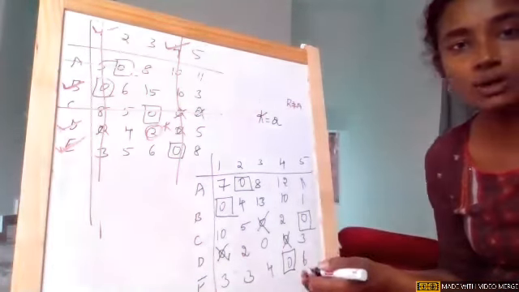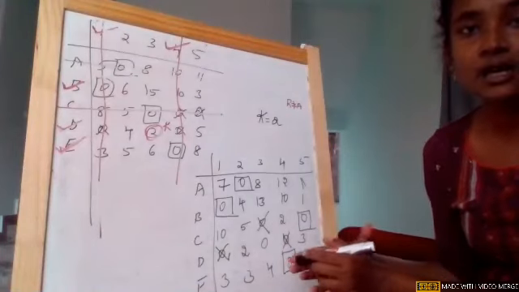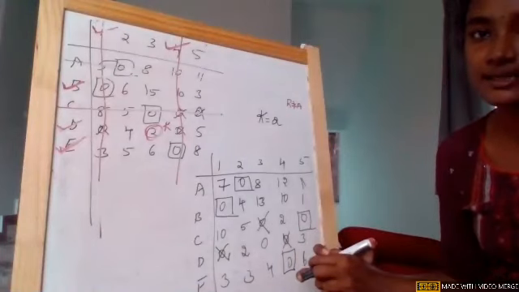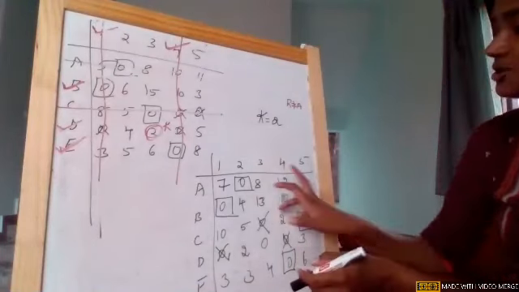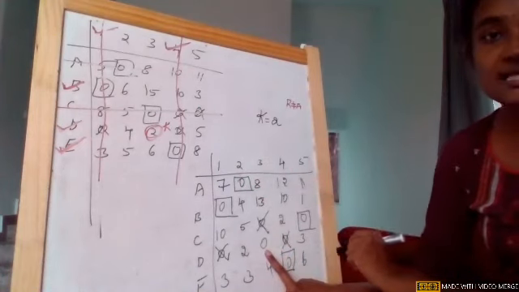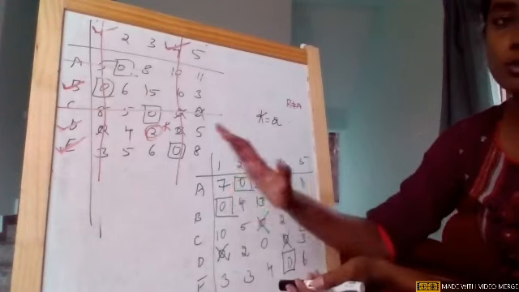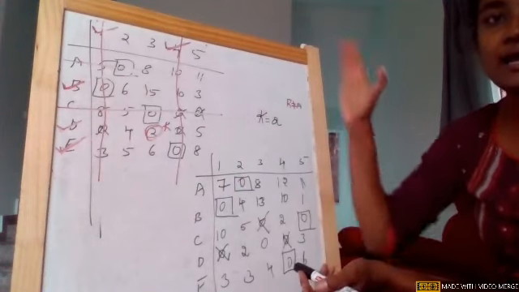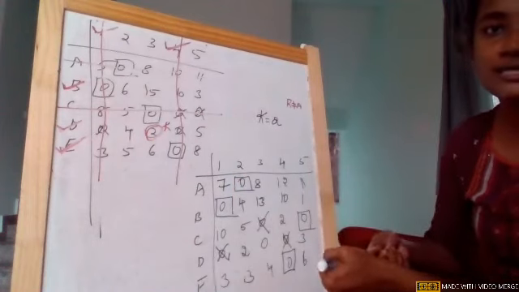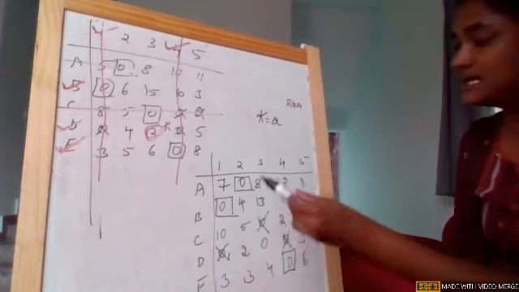Fifth column, there is a single zero, make an assignment, and corresponding row zeros, cross them off. Now girls, what happened? Row wise is done, column wise is done. Now check this particular matrix. After doing that process also, there is a zero which is neither crossed nor boxed. So again we need to start again row wise in order to make that zero to be assigned.